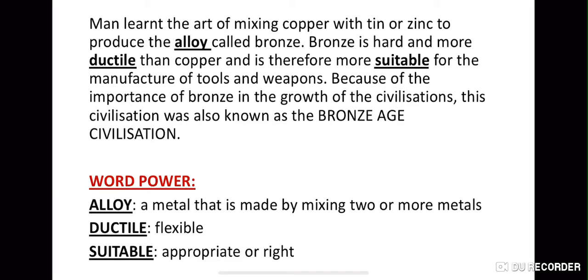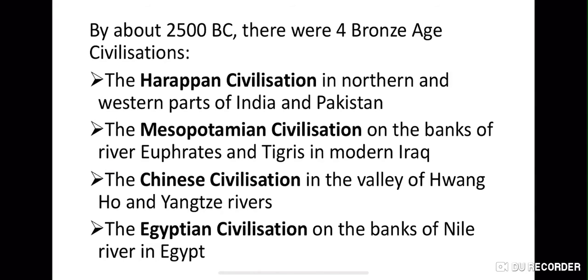So during that age, the importance of bronze grew tremendously. People started using more of it because it was easier to make weapons, tools and utensils, or anything they wanted with the help of bronze. That is why it is also known as the Bronze Age civilization. By 2500 BC, there were four Bronze Age civilizations: the Harappan civilization, the Mesopotamian civilization, the Chinese civilization, and the Egyptian civilization.